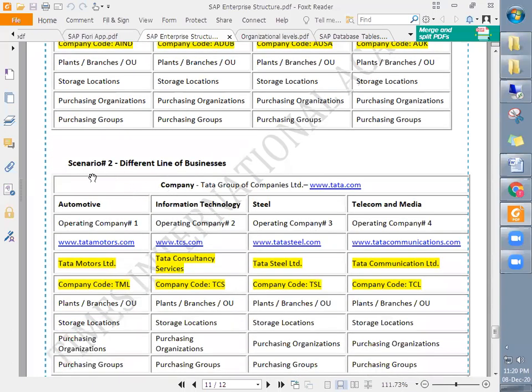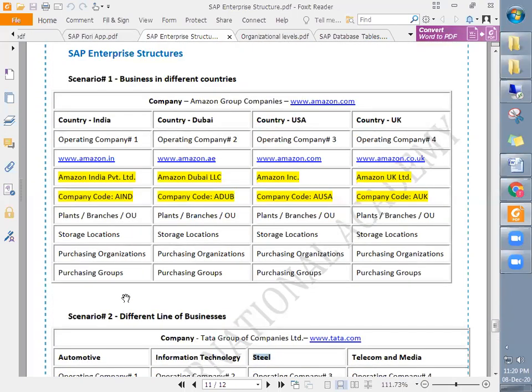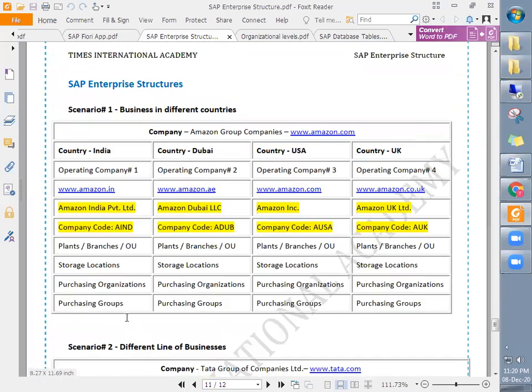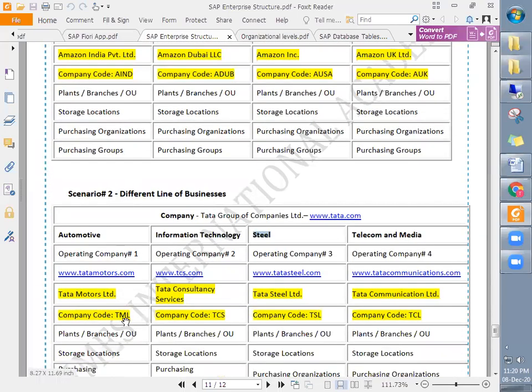Then comes scenario number 2. Amazon provides cloud services. They are into the online shopping portal, and they are into Amazon Web Services and all. Again, different company codes. So you will get the solution within these two business scenarios. Based on this, the company codes are created.